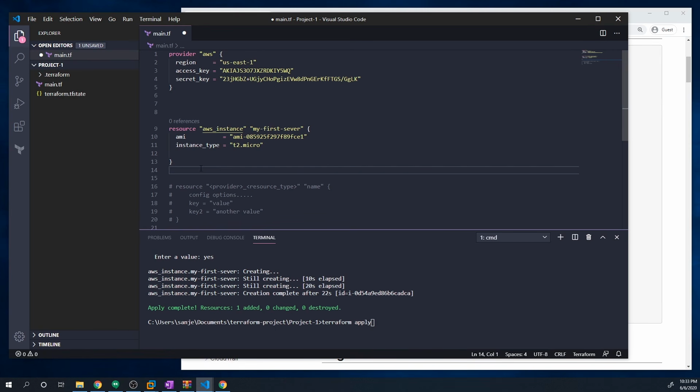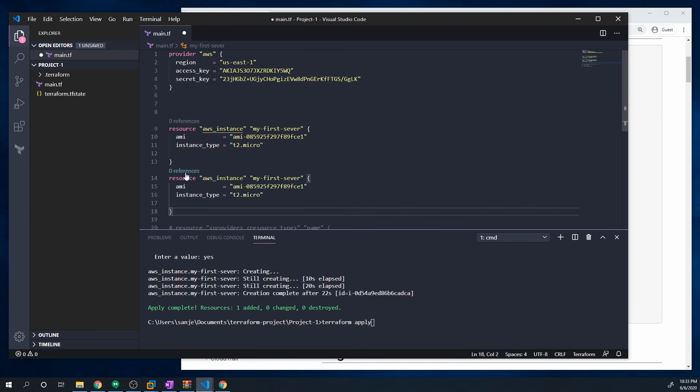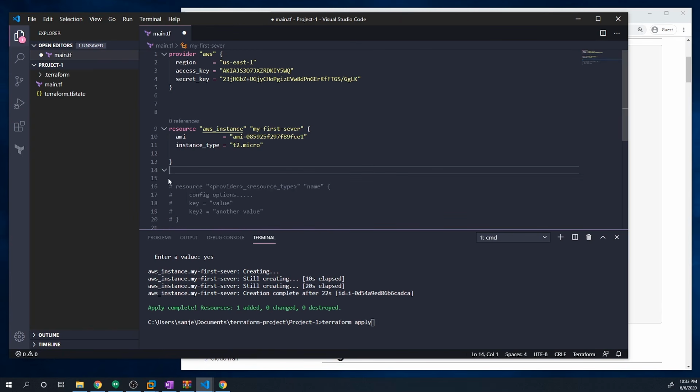In fact, the reason for that is that Terraform is written in a declarative manner. And what that means is that we're not actually giving Terraform a bunch of steps to carry out like a normal program would, right? So it's not going to go through this code and run through each one step by step. If we pasted this one, it's not going to say, okay, we want to deploy one resource and then we want to deploy another resource. Instead, what's actually happening is that we're telling Terraform what we want our infrastructure to look like in the end. So we're giving it the exact blueprint of what our infrastructure should look like.